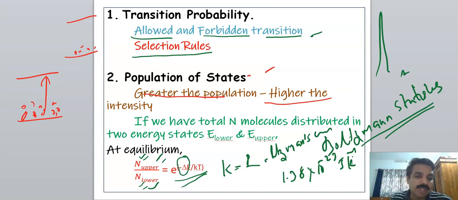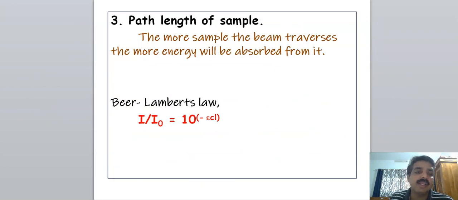Using this equation we can calculate the population of a level, and we use this equation in other chapters as well, so you have to remember it. That is the second factor. And the last thing which affects the intensity of a spectral line is the path length of the sample, or concentration.